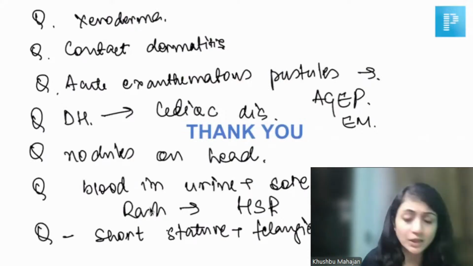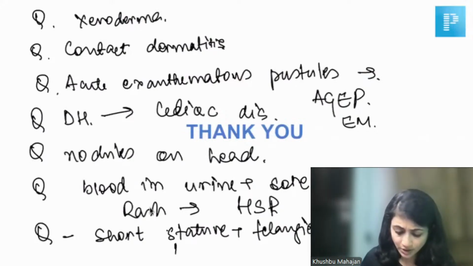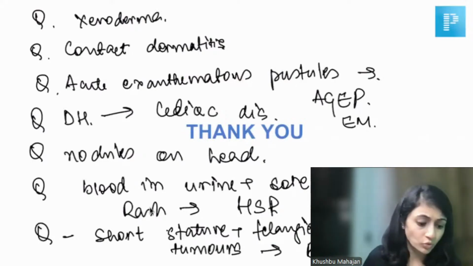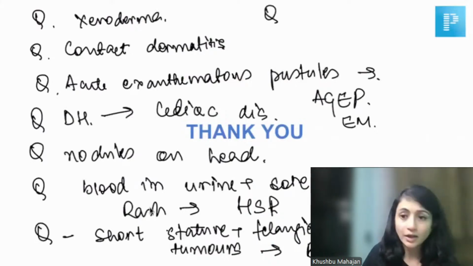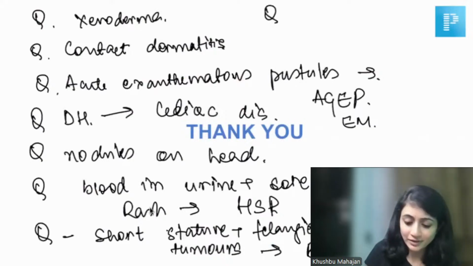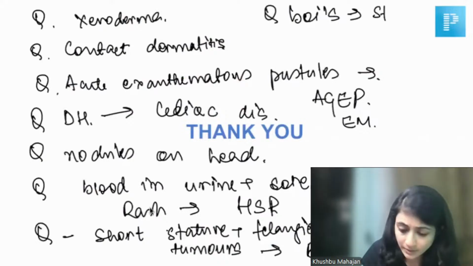So probably if they did give you double strand breaks with short stature, with tumors, then probably Bloom syndrome can be the answer here. So there was probably a question on Bloom syndrome. So yes, I can't believe you had so many questions in dermatology. So yes, boils are caused by Staph aureus.